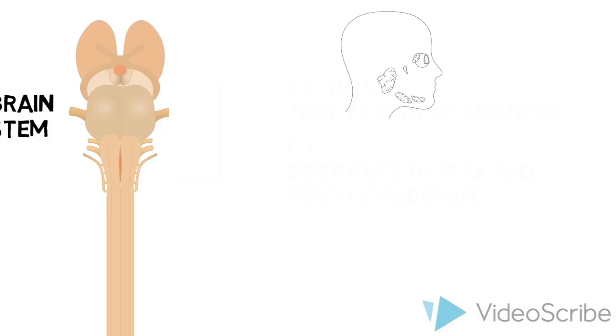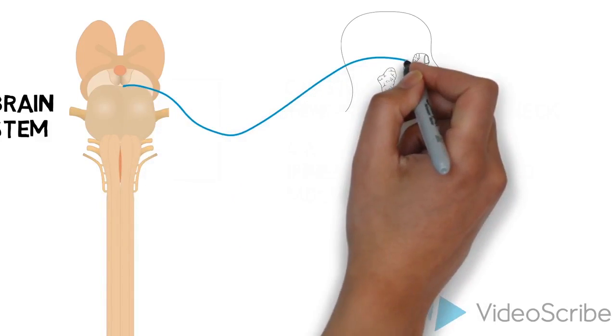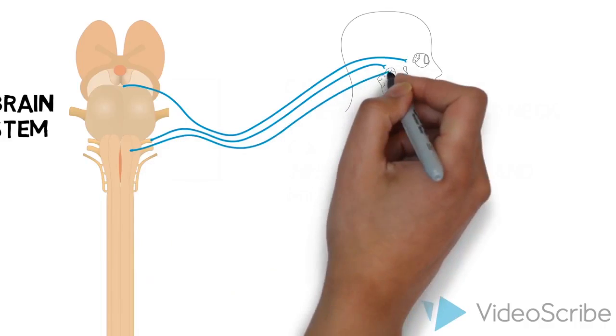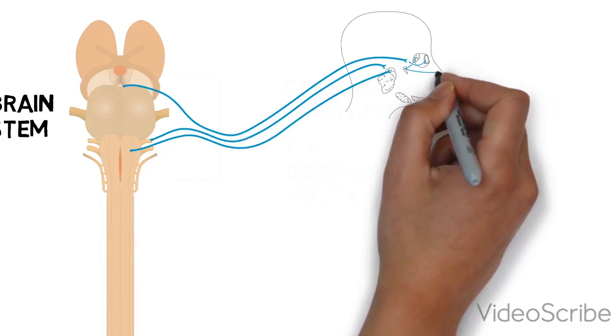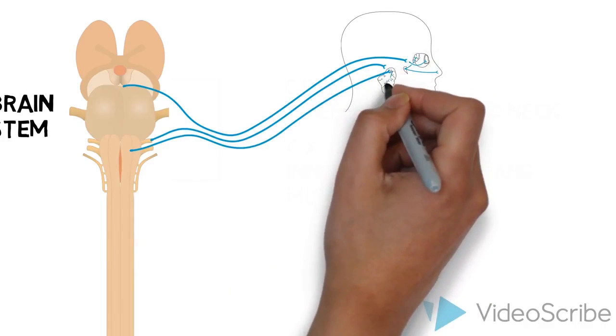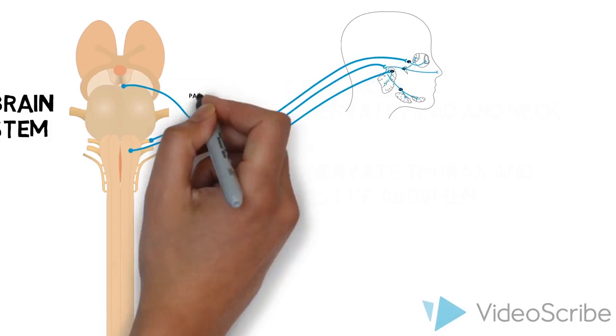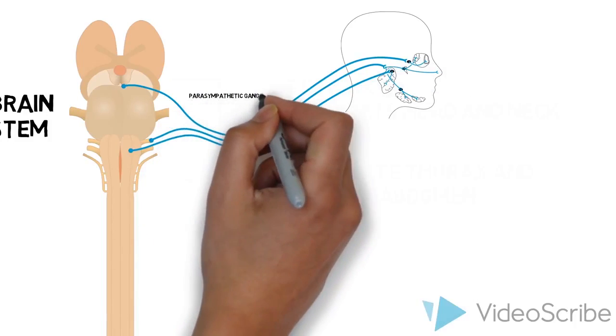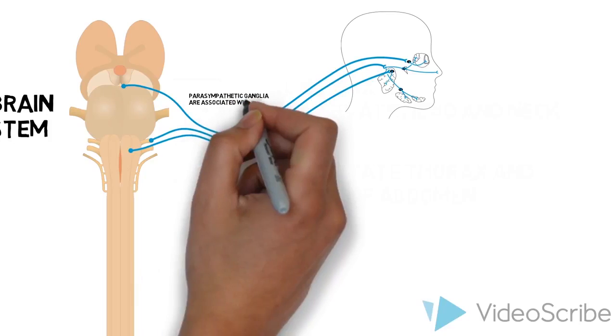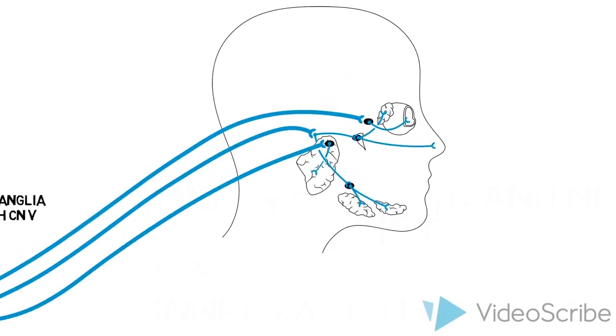Parasympathetic preganglionic visceral motor fibers carried in 3, 7, and 9 leave these nerves and synapse in ganglia associated with cranial nerve 5. Postganglionic fibers hop onto branches of cranial nerve 5 to get to their target tissues.